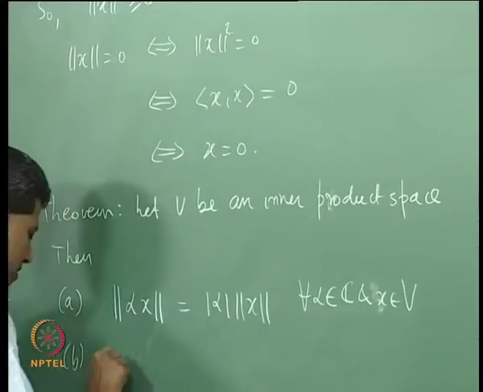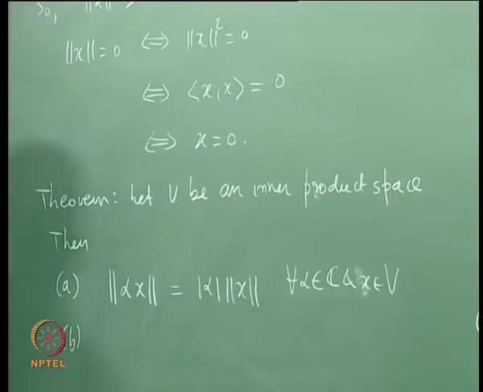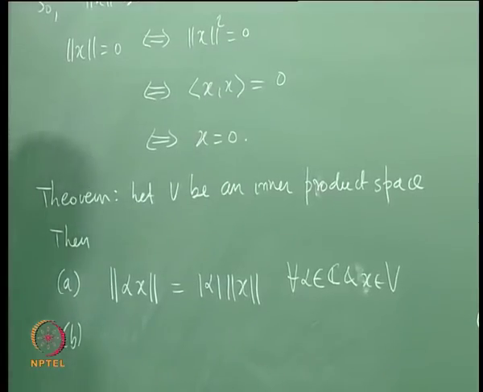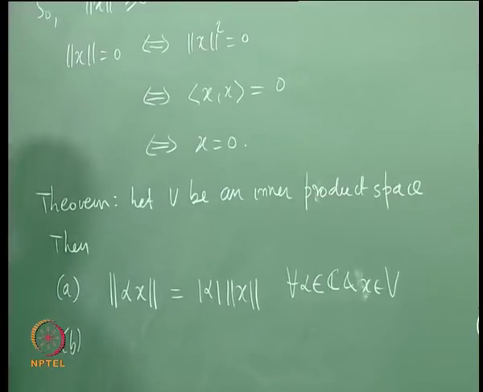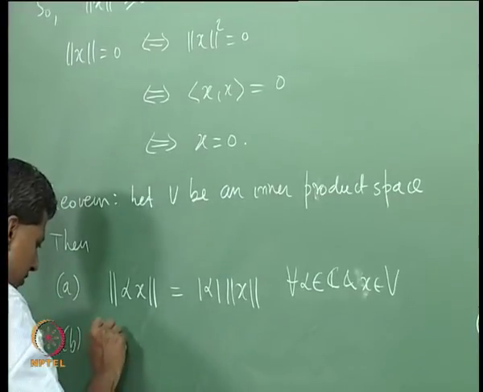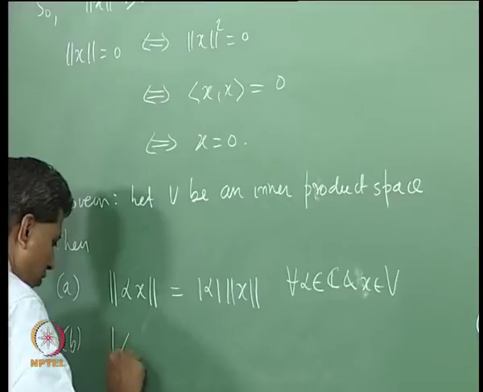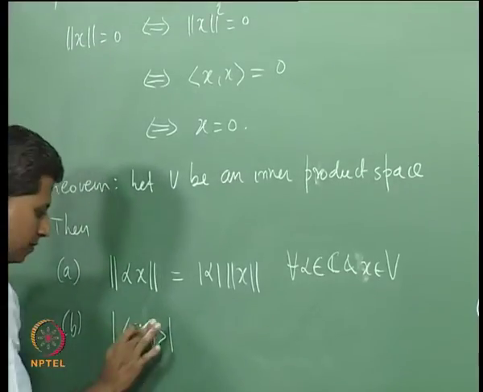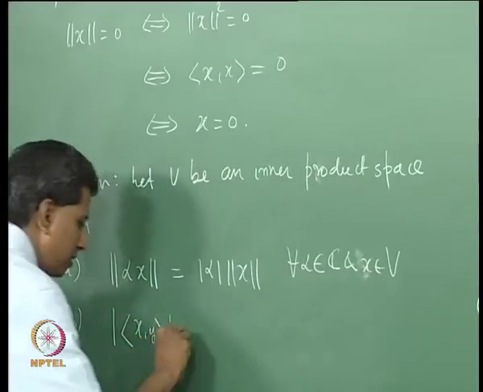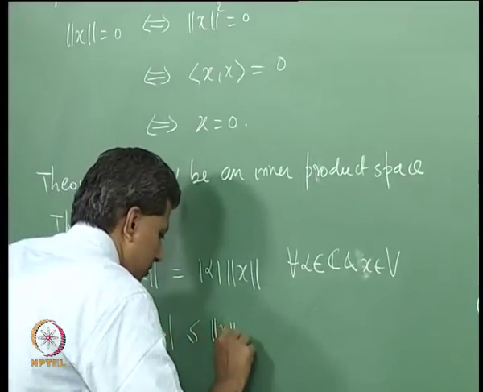Property 2: look at the modulus of the inner product of x with y. This is less than or equal to norm x into norm y.